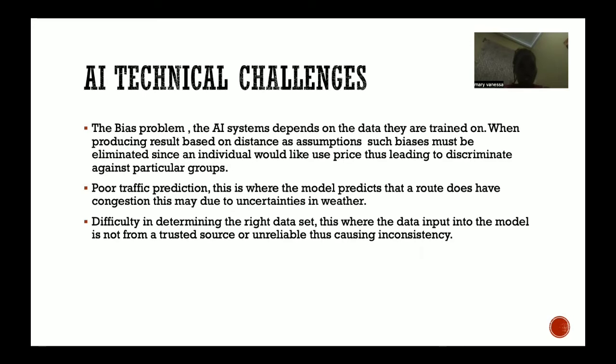Poor traffic prediction. This is where a model predicts a route that does not have congestion. This may be due to uncertainties in weather. For example, a model may say that a given area does not have traffic, but our model is not trained to go with weather changes. So it may predict the place doesn't have traffic and then it rains. So traffic increases and someone goes to a given area hoping and thinking that there is no traffic, yet it's there.